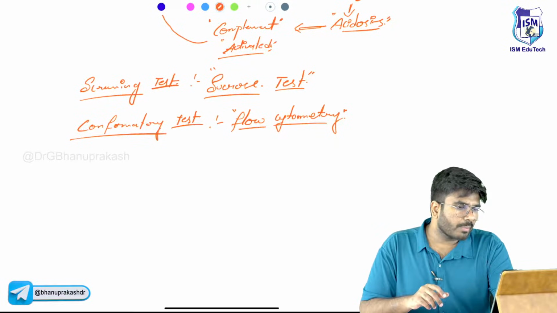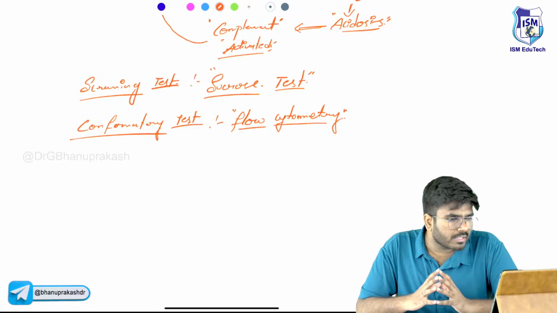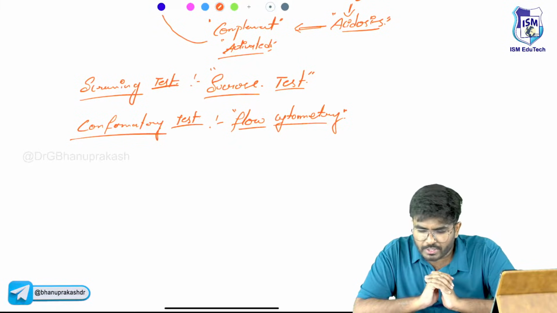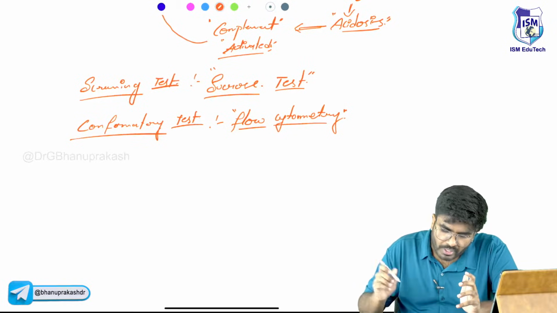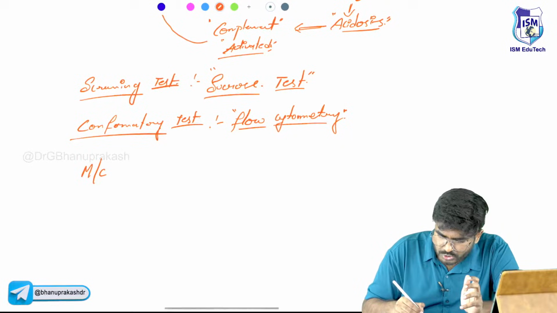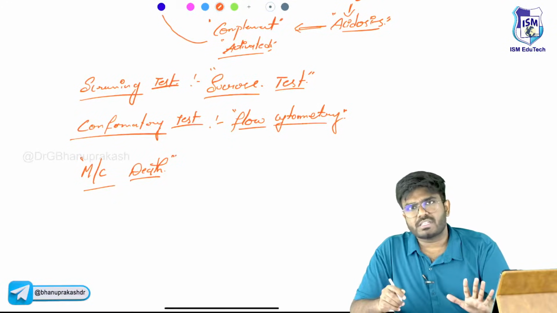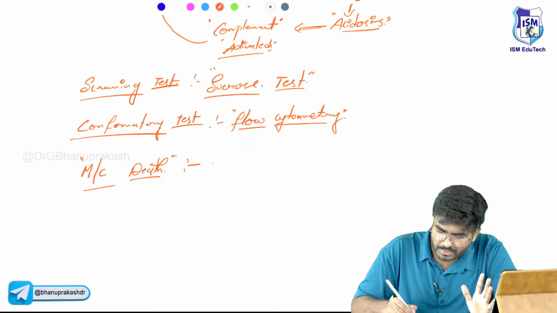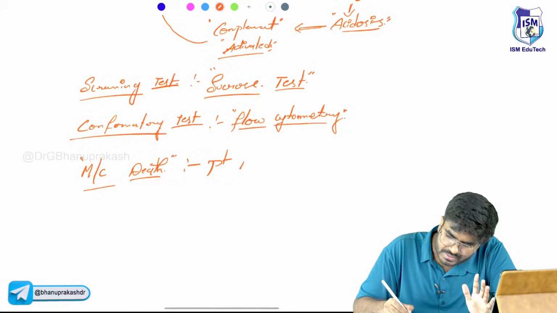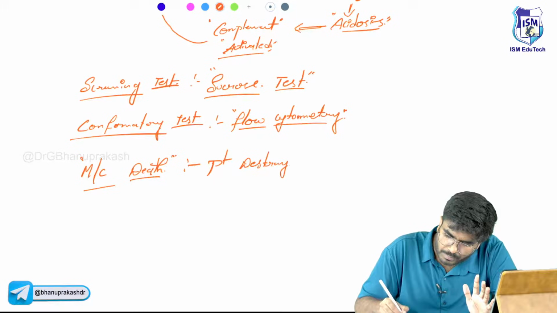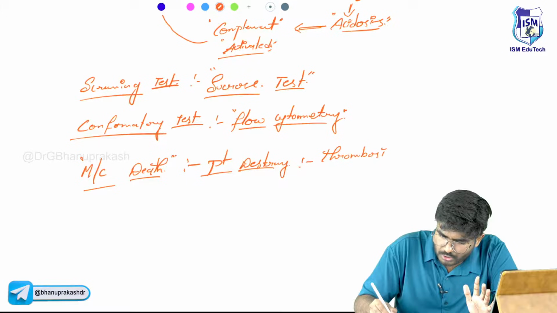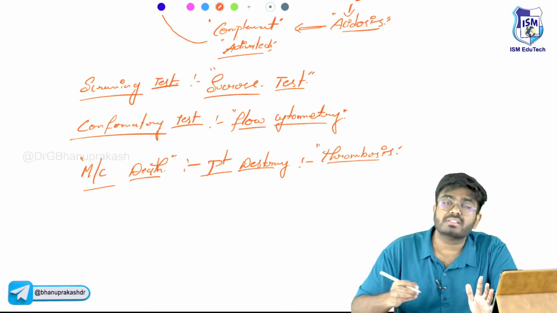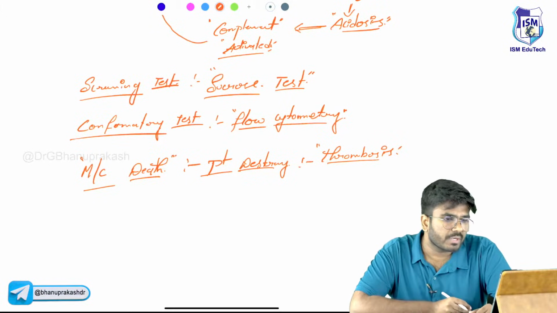So these are some important points which I want you to know regarding paroxysmal nocturnal hemoglobinuria, what you can see in the labs. The most important point is, what is the most common cause of death? If you ask me, it is not the RBC destruction that is going to kill the patient, it's the platelet destruction. The platelets will be destroyed, and the platelet contents are going to cause thrombosis. This thrombosis is the one which can actually kill the patient. Intravascular thrombosis can lead to pulmonary embolism that can actually kill the patient.